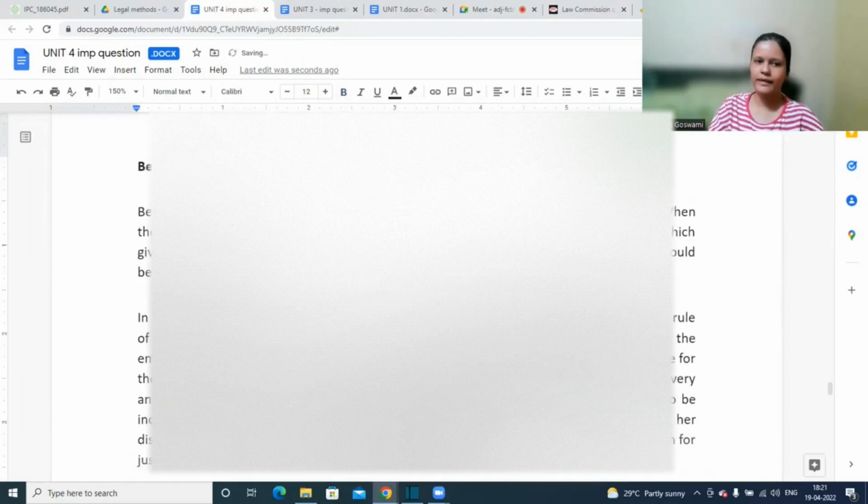Next we have beneficial construction, which involves giving the widest meaning possible to the statutes. Once we look at only the words, we might get some meaning. Once we read it in reference to the entire subject, we might get some other meaning. So our main purpose should be to give the widest possible meaning to the statutes. When there are two or more possible ways of understanding a section or a word, the meaning which gives relief and protects the benefits purported to be given under the legislation should be chosen.